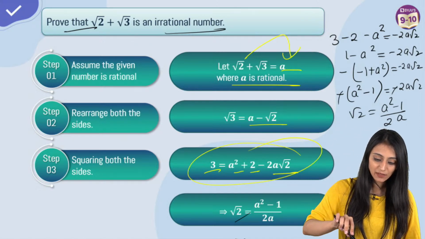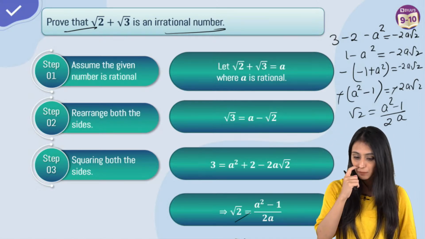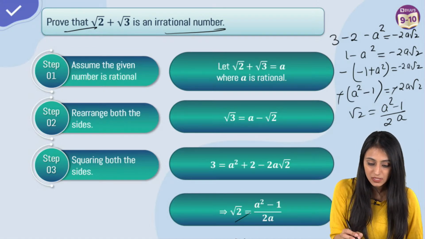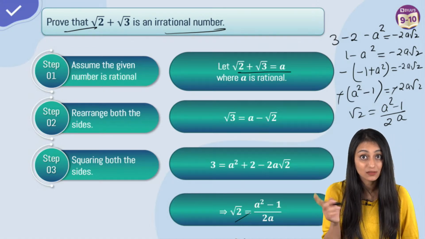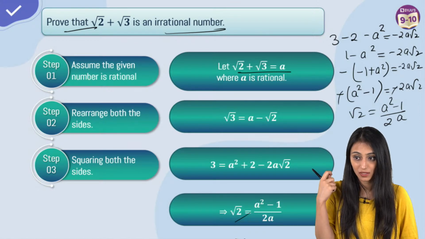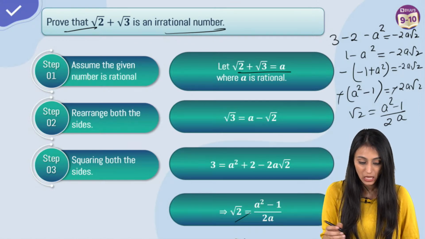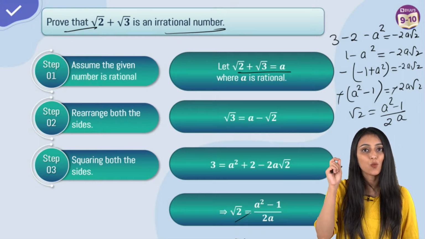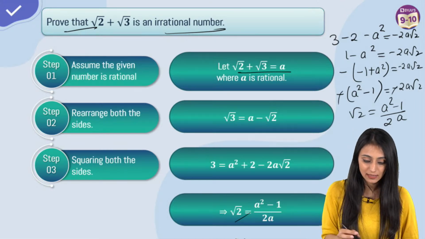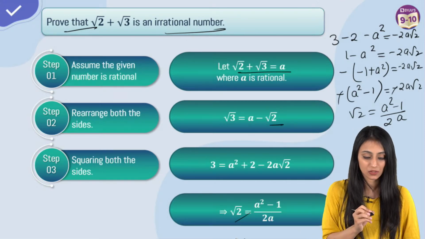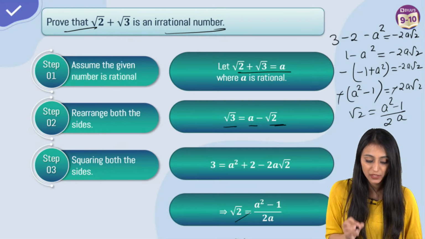Okay, I'm telling you right from the beginning. Some people have doubt from the beginning also. First, we will assume it rational. This is the contradiction, right? Because we are assuming it rational. Now, what we will do is we will take one number to the other side. Let's suppose I have taken 2 to the other side. So what will become? Root 3 equals to a minus root 2.